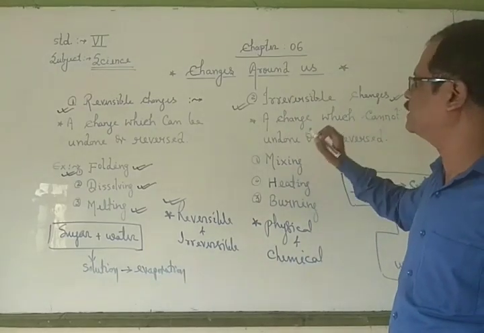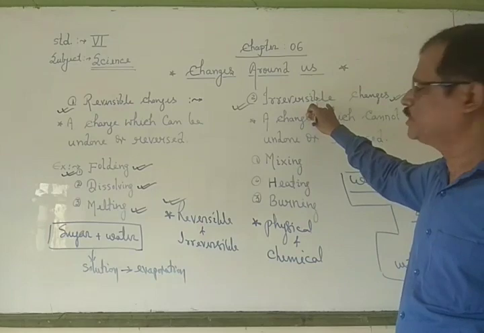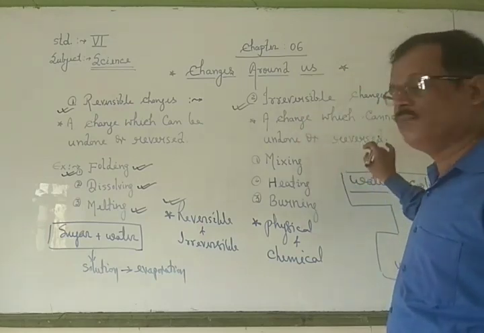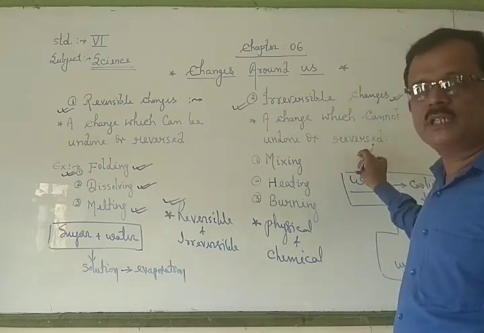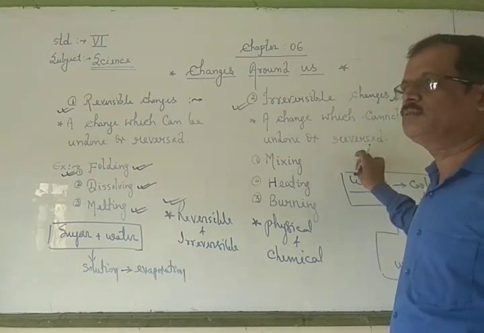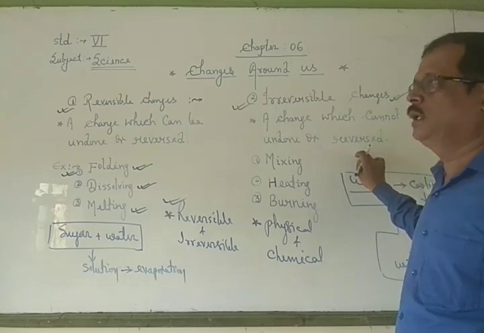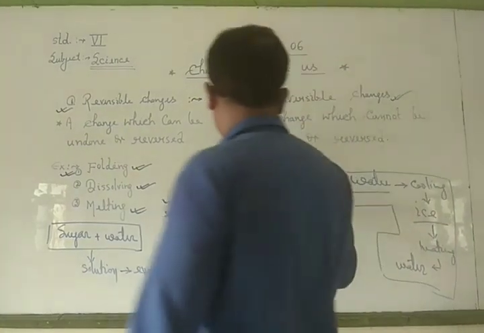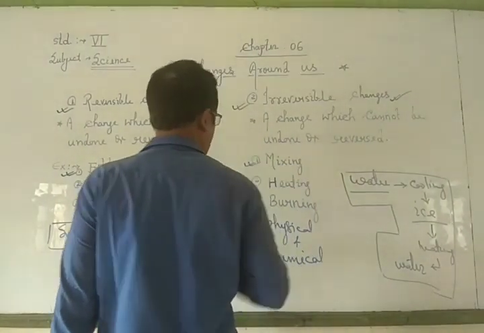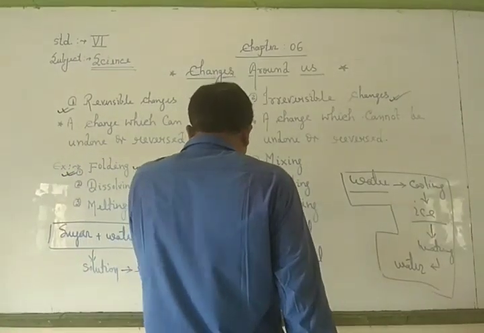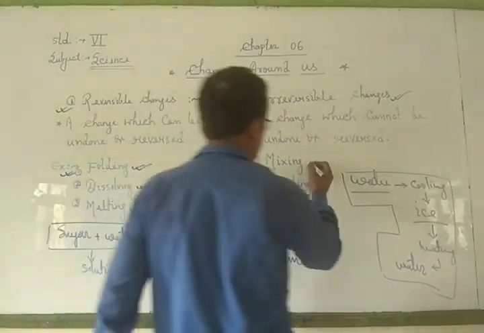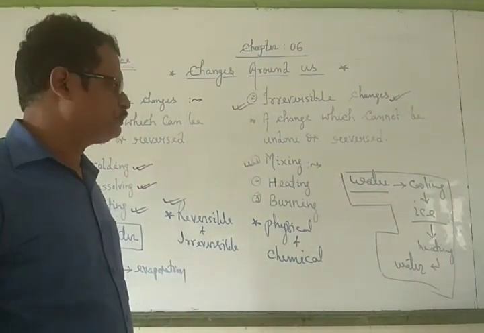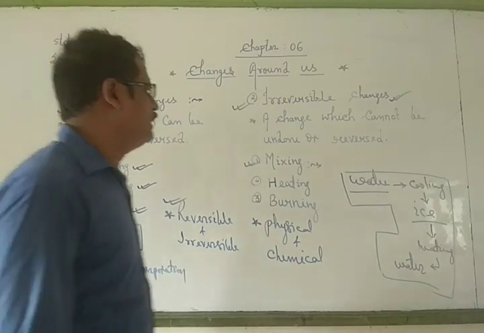At first, definition. Suppose you will write the definition of irreversible change. A change which cannot be undone or reversed is called irreversible change. This type of change cannot be reversed and also cannot come back to original. Now some example. First is called mixing. Some substances we mix together, then we cannot find them out again.